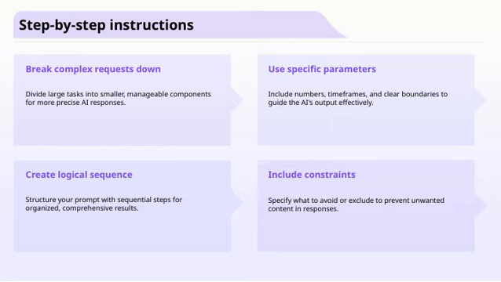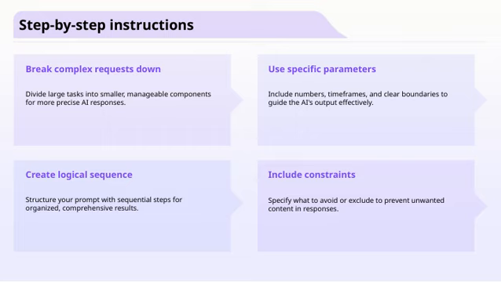When crafting effective prompts, it's crucial to follow a clear, step-by-step approach. First, I recommend breaking down complex requests into smaller, more manageable parts. This helps ensure the AI can respond accurately and thoroughly. For example, instead of asking for a broad overview, I might specify what aspects to focus on or what details to include.